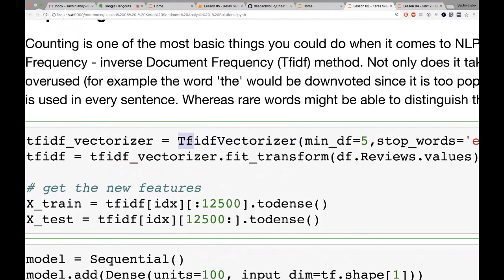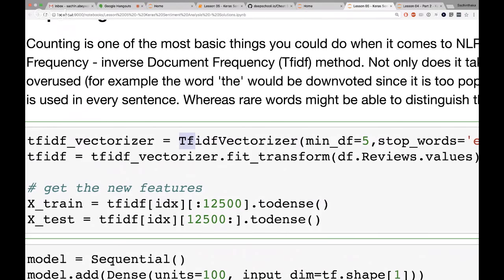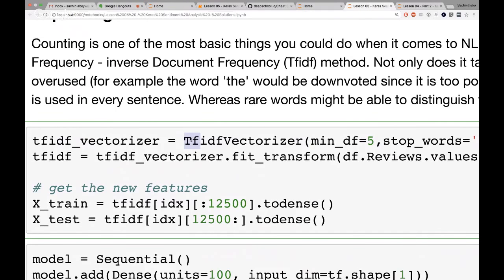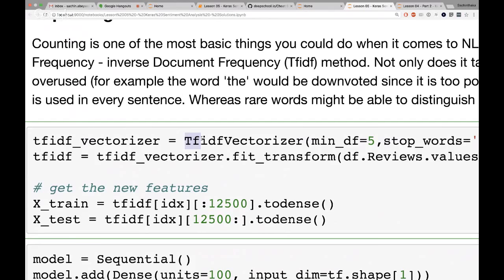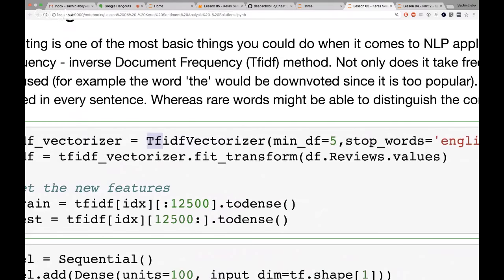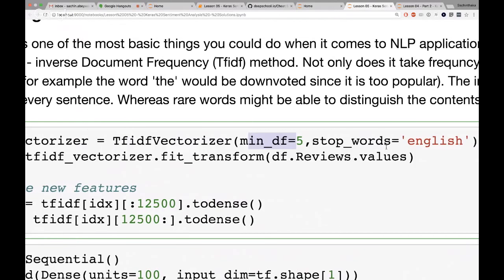So for example, if you had 12,500 documents, the would appear in every single document, right? So it'll divide the by 12,500. In all the documents it'll divide that number. So regardless of how many times it appears in a single document, it'll get divided by 12,500. So it really crushes the impact of popular words. That's what TF-IDF vectorizer does, but you can still say it still needs to appear at least 5 times, and I still don't want to look at the stop words, right?